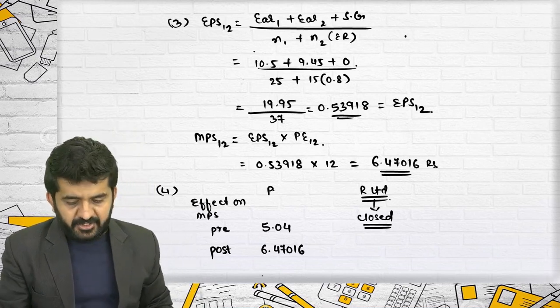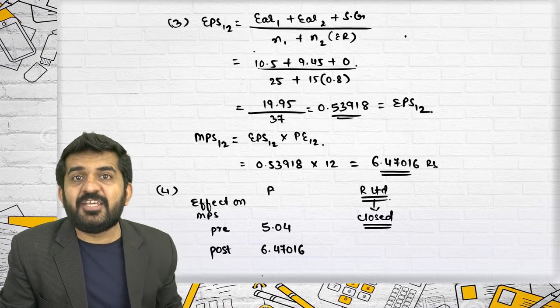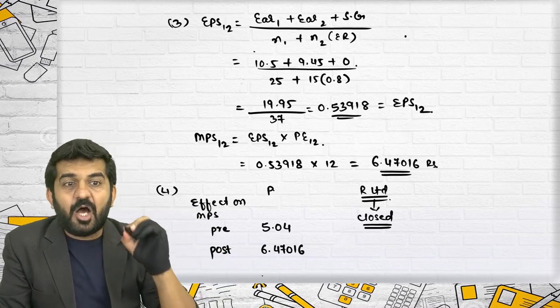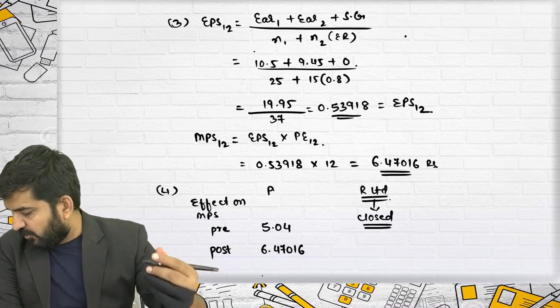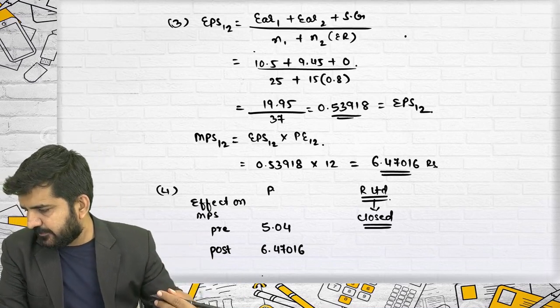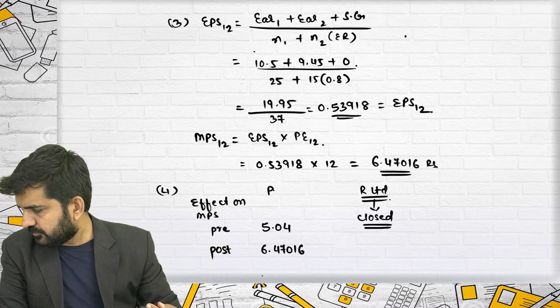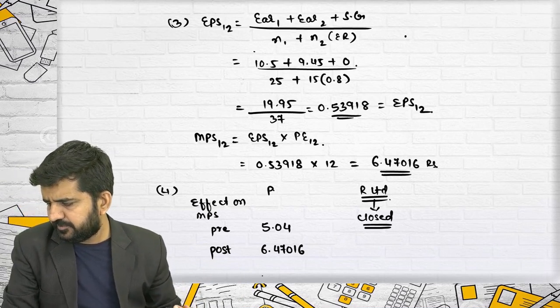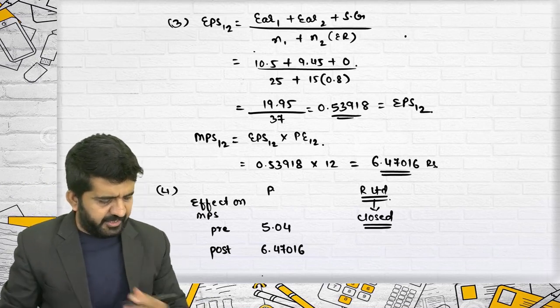If it is written shareholders of selling company, what will be the effect on MPS? I am telling you how you should draft your answer. See what they have given in the answer. All right, they have given it correctly. Let's start.